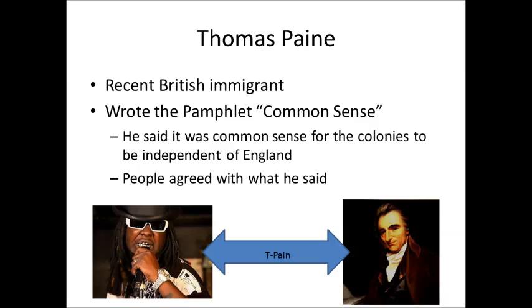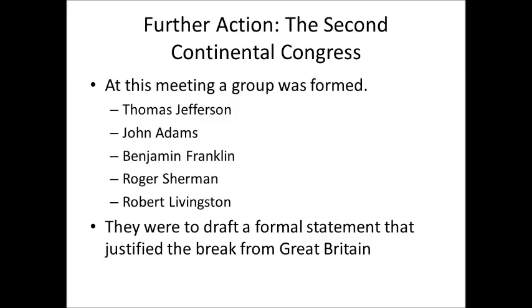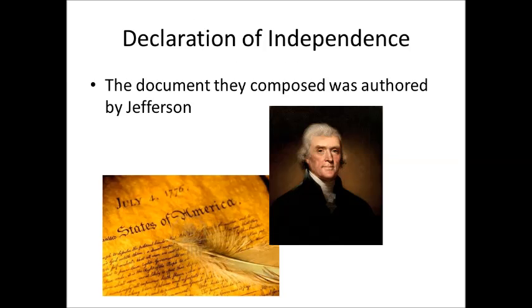So Thomas Paine's words and his pamphlet are what guided the Second Continental Congress. After the king did not back down, after Parliament did not back down, the Second Continental Congress met. And at this meeting, a group was formed by Thomas Jefferson, John Adams, Benjamin Franklin, Roger Sherman, and Robert Livingston. Basically, they were to draft a formal statement that would justify the colonies breaking away from Great Britain. And this formal statement would come to be known as the Declaration of Independence. This was a document that was written and authored by Thomas Jefferson, and it basically outlined why the colonists wanted and needed to break away from England.